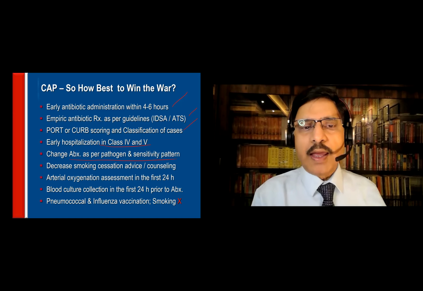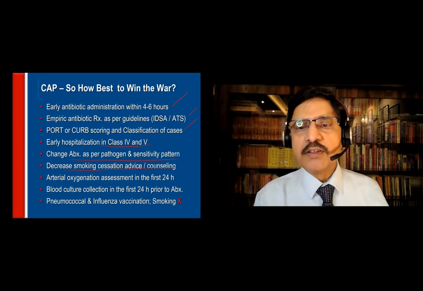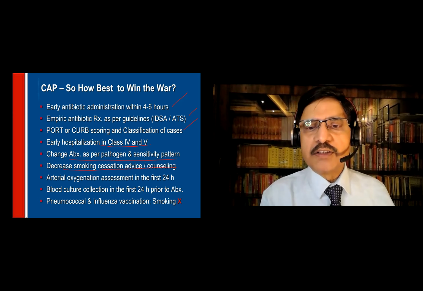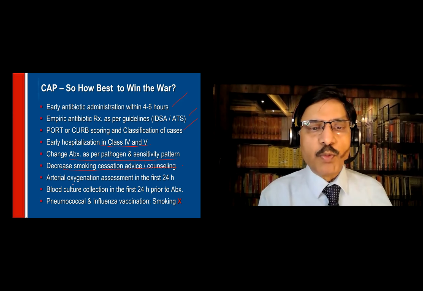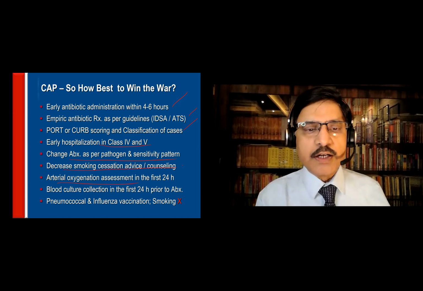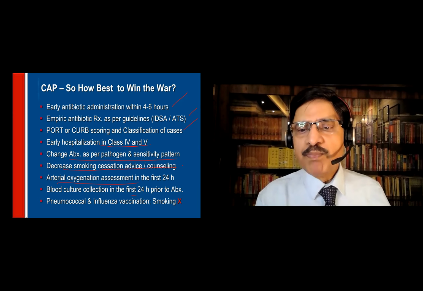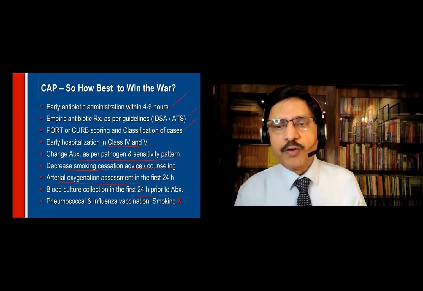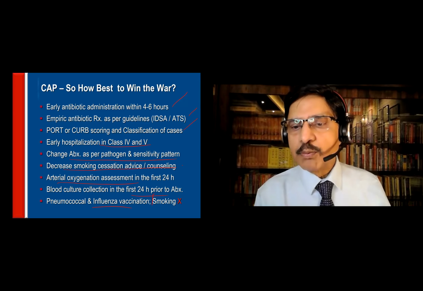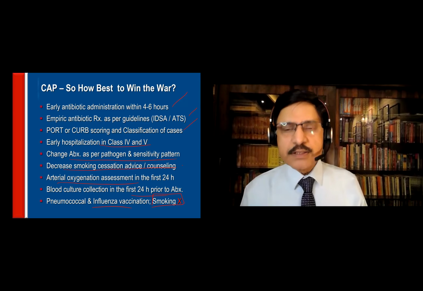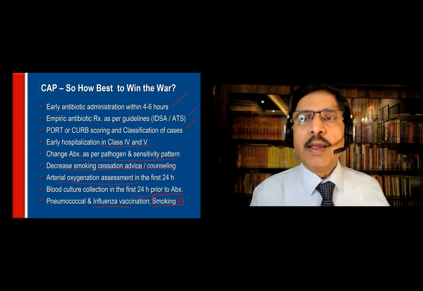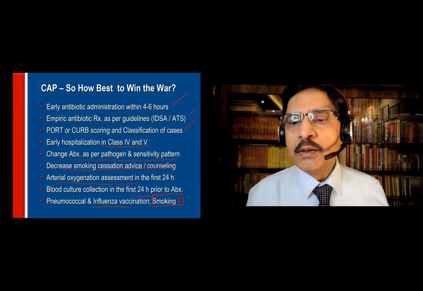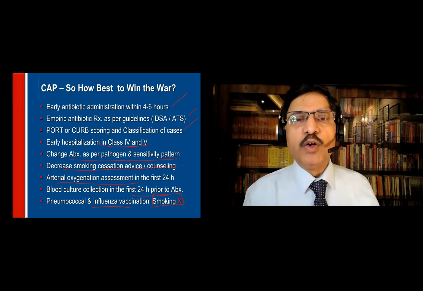If you have a report, smoking cessation advice, counseling on the smoking, arterial oxygen saturation assessment, blood cultures if the things are not progressing well, pneumococcal and influenza vaccination, and stop smoking. So these are the best ways to win the war against the community acquired pneumonia.